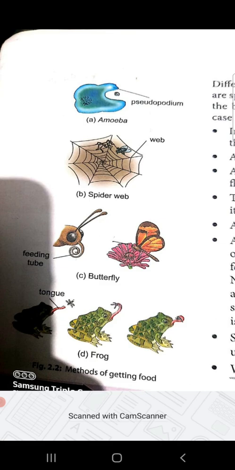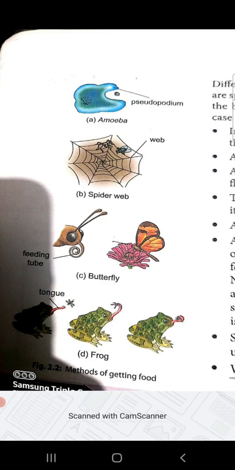So what happens here? The starfish pushes its stomach out through its mouth, and the stomach catches the prey, and then it goes inside and digests the food inside the starfish. So that is a different way in which a starfish performs the process of ingestion. Yes, so children, ingestion is the way the food is taken inside the body. This was the first step of how holozoic nutrition takes place in animals.